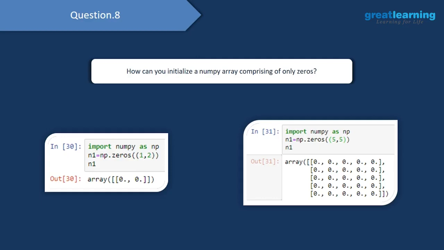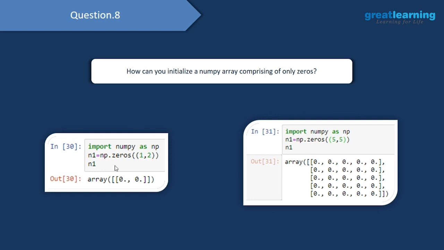We have our next question over here. How can we initialize a NumPy array comprising only zeros? For this, we'd have to start by importing the library called NumPy. We will have the command import numpy as np. With this library, we have a method called zeros, and we'll be using np.zeros. Over here, we pass in the dimensions of the NumPy array. I am creating a 1 cross 2 NumPy array, and that is why I will give in the values 1, 2. I will store this in the variable called n1, and this is what I get.